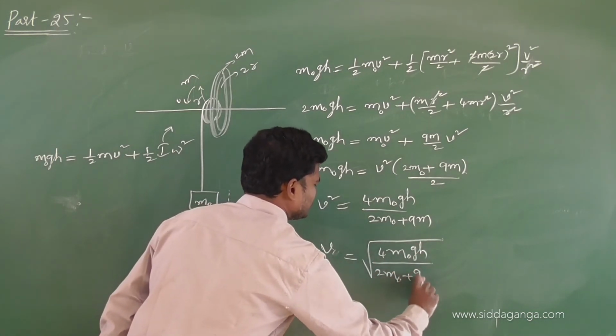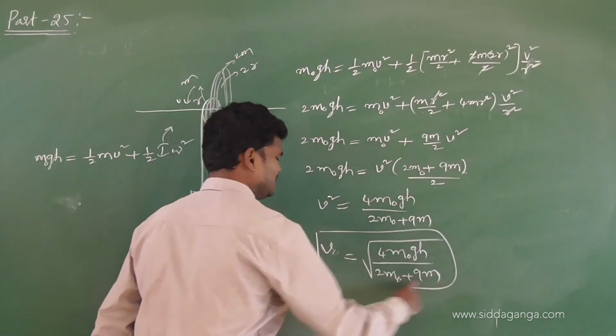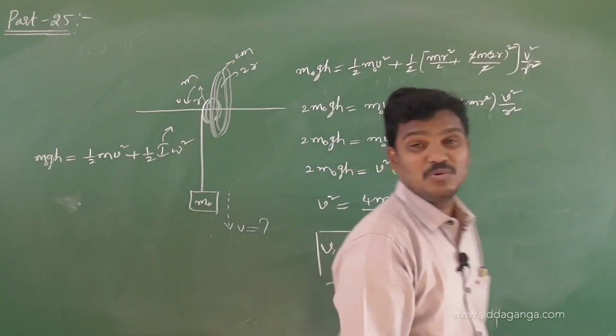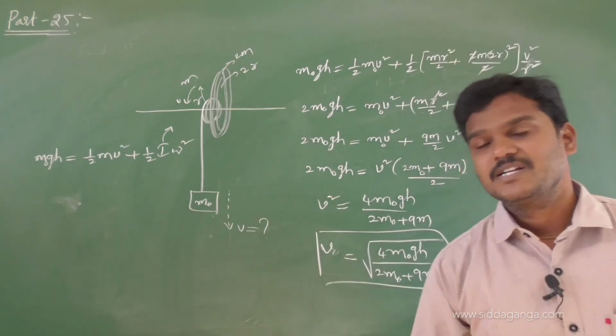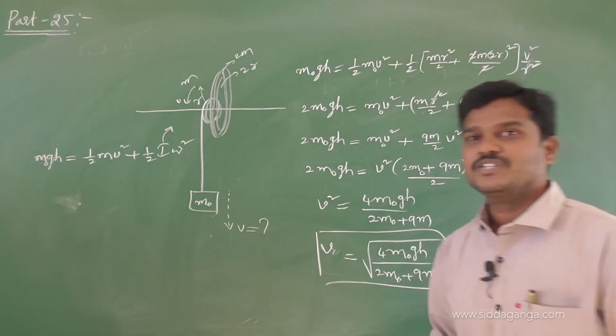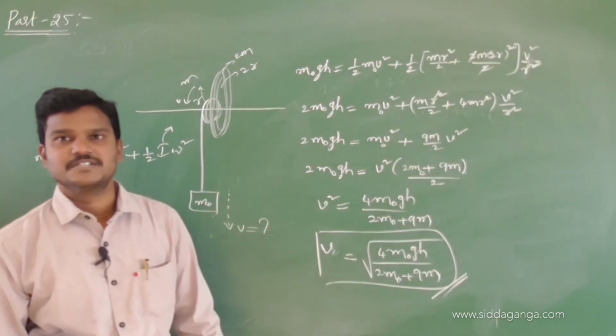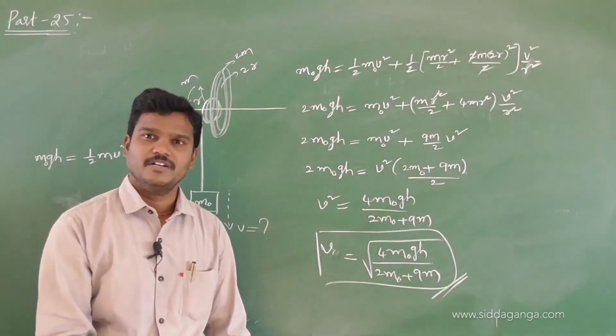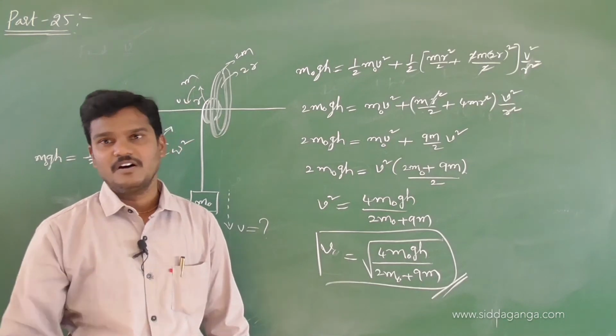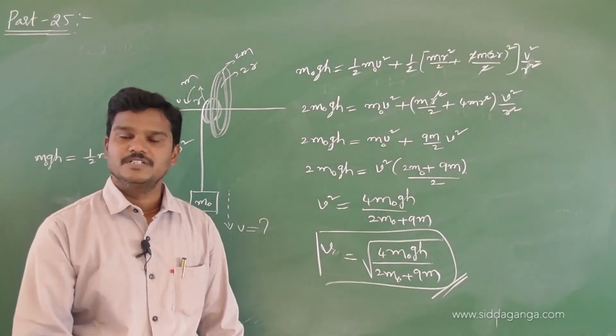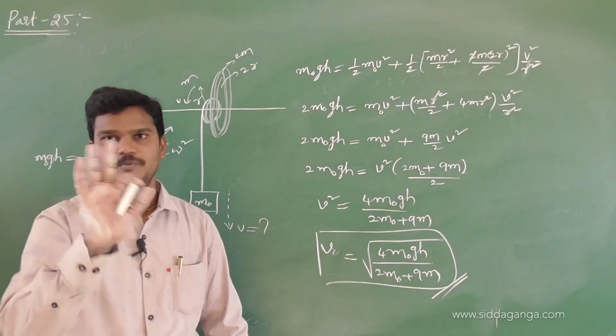See, only calculation will play the main role, and identify the loss in energy and the gain in energy: which is going to lose the energy, which is going to gain the energy. And you just substitute equations: mgh, half mv square, and half kx square if a spring is there. Otherwise half mv square. If a pulley is there, half I omega square.